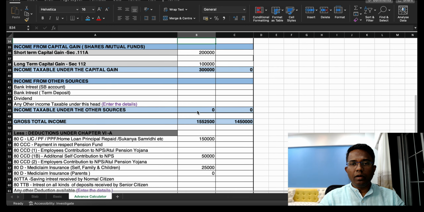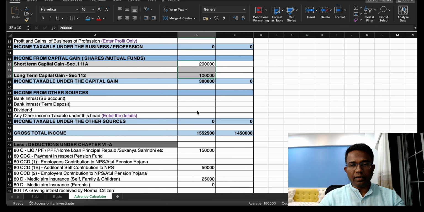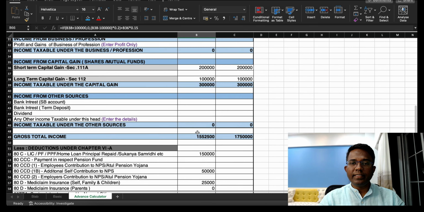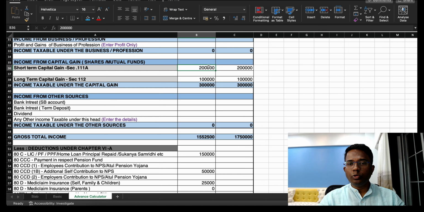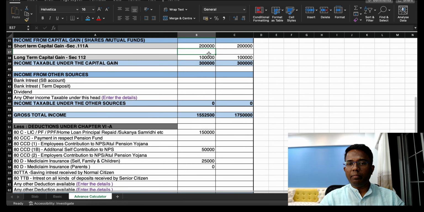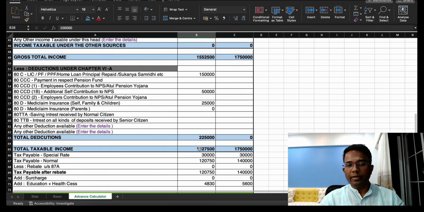Let me put the same income under the new regime as well. So you can see here the tax under both the regimes. This is the special tax rate, that is tax on short term capital gain, because here you can see short term capital gain is 2 lakh, 15% of which is 30,000, and long term capital gain is exempt up to 1 lakh, so up to 1 lakh there is no tax on it, right?